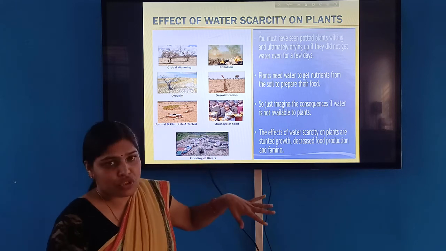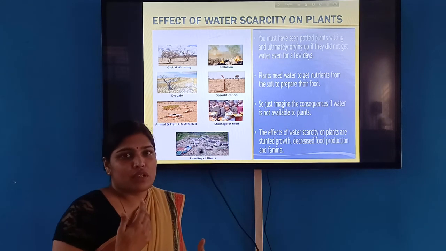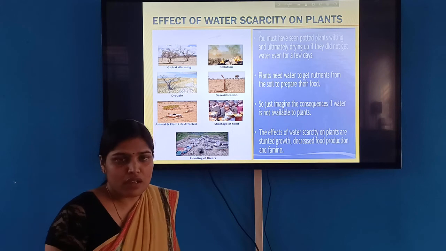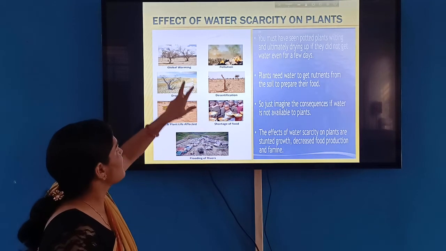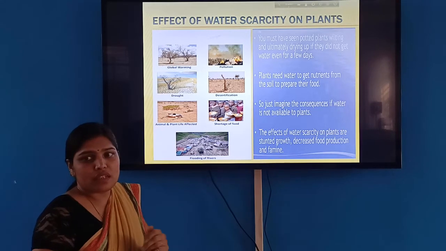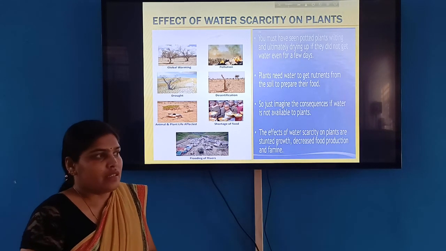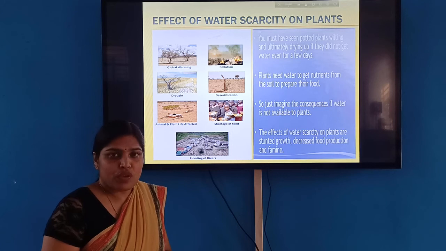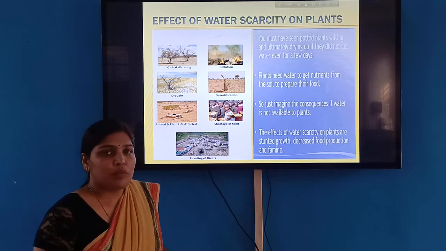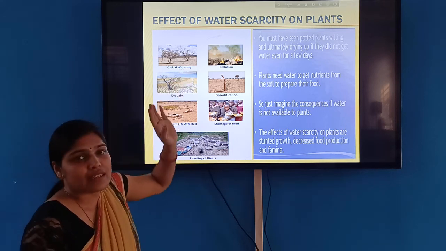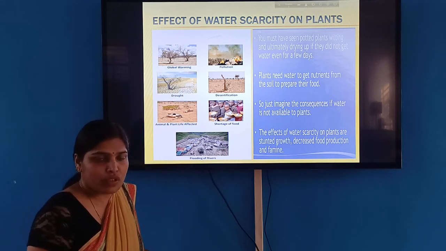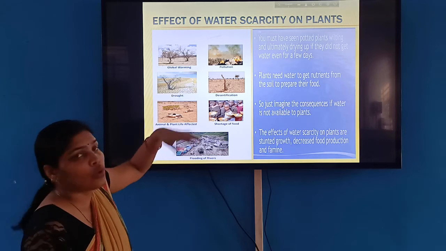So these are the situations, and if there are no plants on the earth, what consequences will happen? You can see this figure: if there are no plants, then more CO2 will be produced and it will not be absorbed by the plants. So it will cause an increase in the temperature of the globe and ultimately lead to global warming.